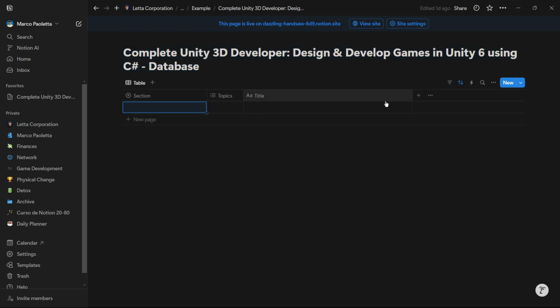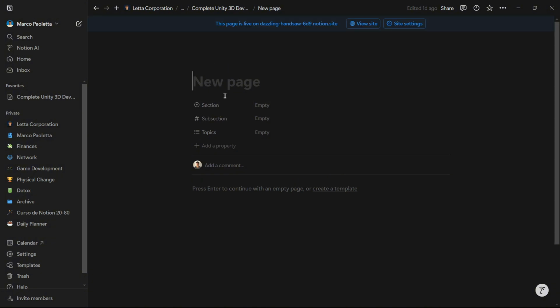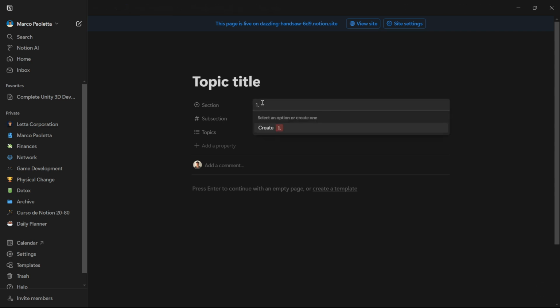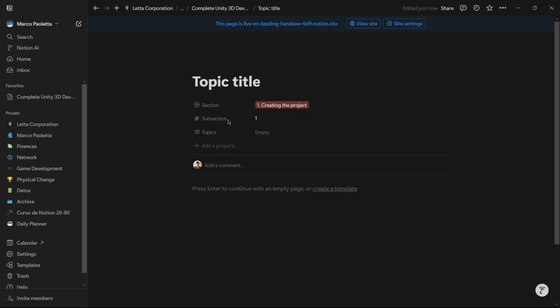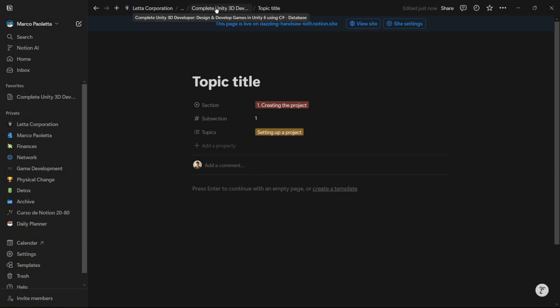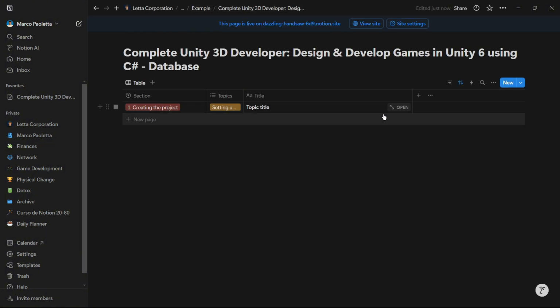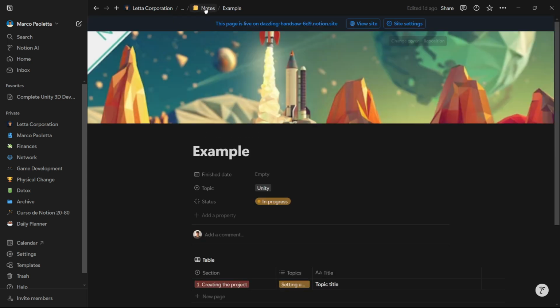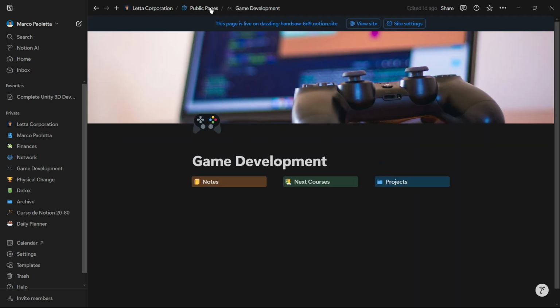I will go inside of this page and I can put here the topic title, and the section I can create, let's say 1, creating the project. The subsection is the first lesson. The topic could be, I don't know, setting up a project. It can actually be empty sometimes. So there we would have our first note of the courses that we are taking. This really helps me get everything organized.